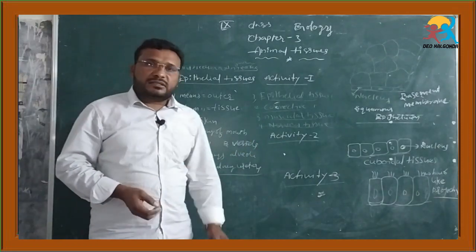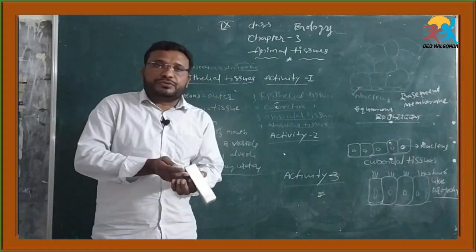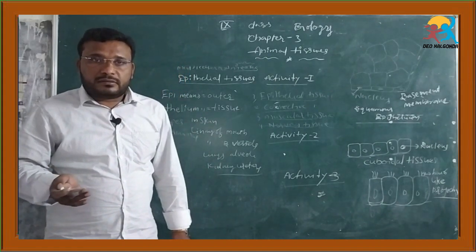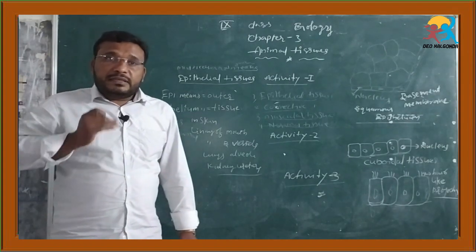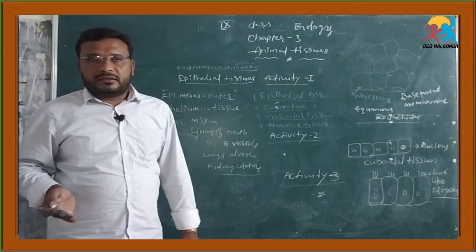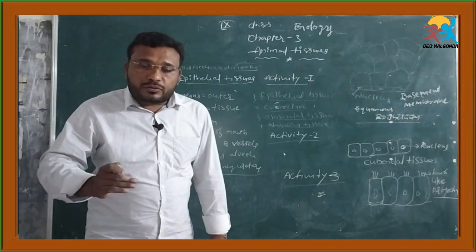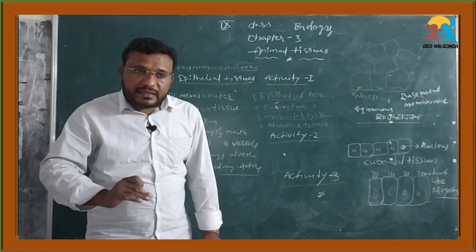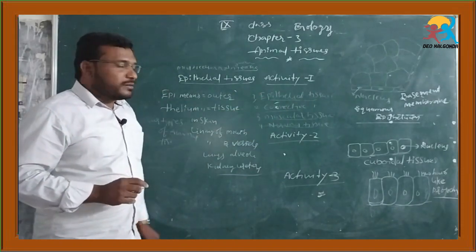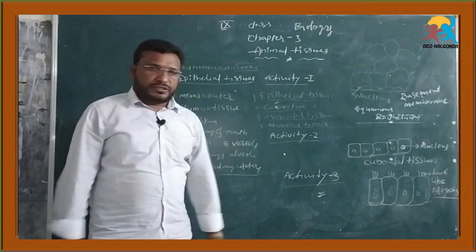Another one is nervous tissue, a specialized tissue that carries information to respond to stimuli externally and internally. Nervous tissue passes the information to respond to stimuli internally and externally of the body. So mostly four types of tissues are present in the animal body: epithelial tissue, connective tissue, muscular tissue, nervous tissue.